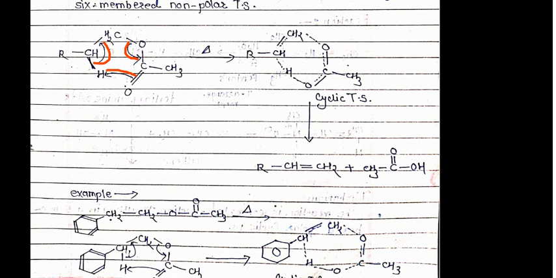This bond breaks, and this molecule is eliminated as acetic acid, and the alkene is formed. Now this cyclic transition state is a non-polar six-membered transition state.